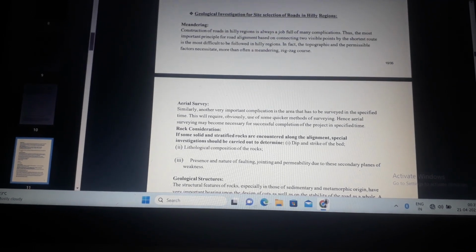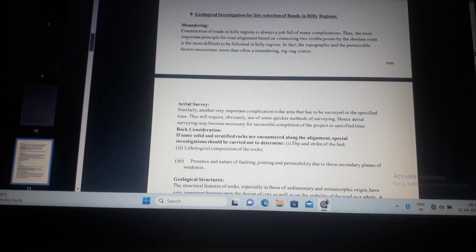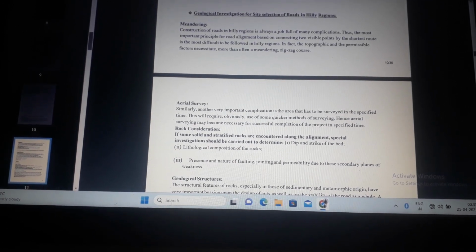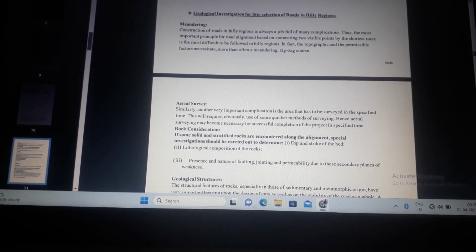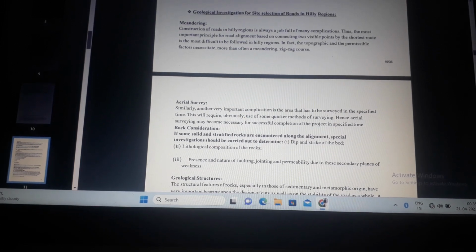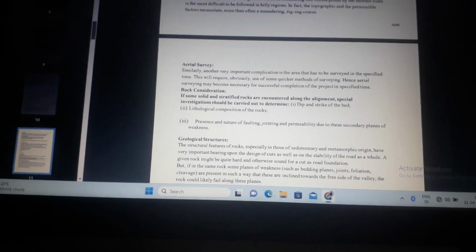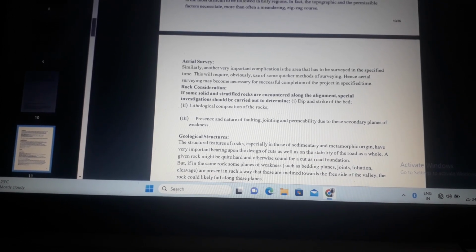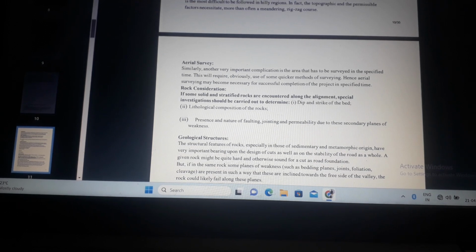Geological investigation for site selection of roads in hilly regions. Meandering. Construction of a road in a hilly region is always a job fraught with many complications. Thus, the most important principle for road alignment, based on connecting two visible points by the shortest route, is most difficult to follow in hilly regions. Aerial survey. Similarly, another very important complication is the area that has to be surveyed in the specified time. This will obviously require the use of some quicker methods of surveying.